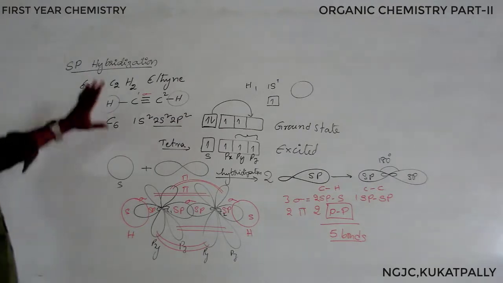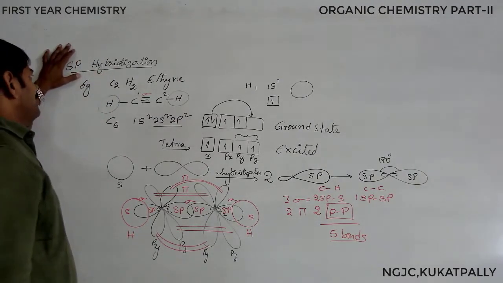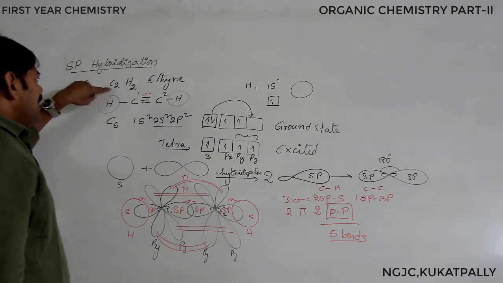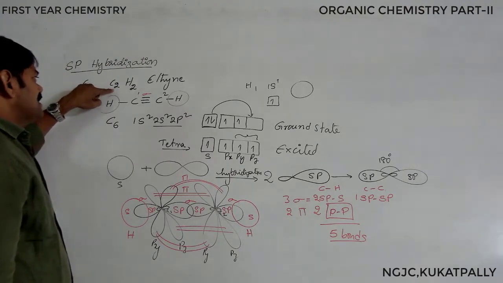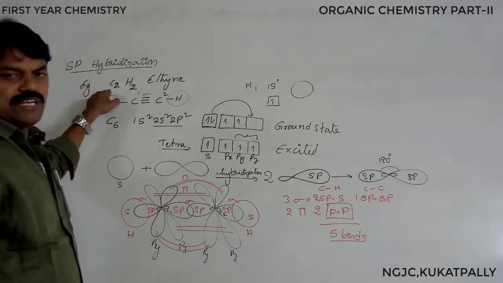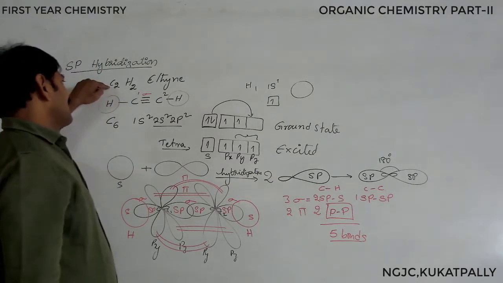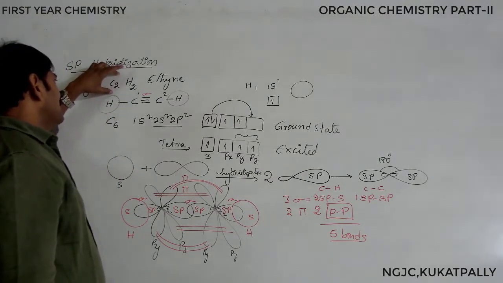Once again, I am briefing you people. Acetylene is one example we are discussing for sp hybridization in carbon compounds. When we are taking sp hybridization, this is the example. So many are there, but we are taking a preliminary example, the first molecule in the alkynes. So we are discussing this one.